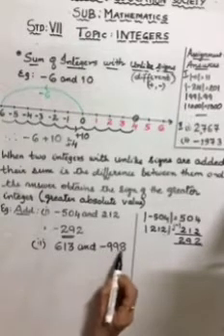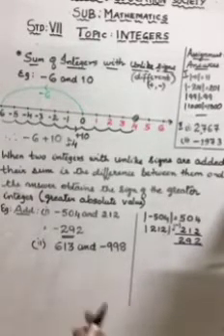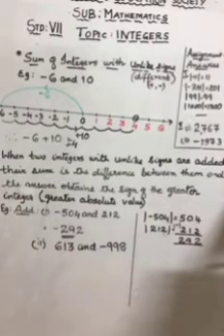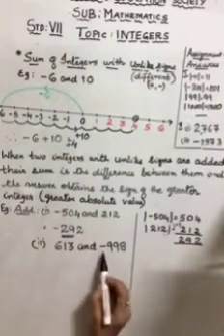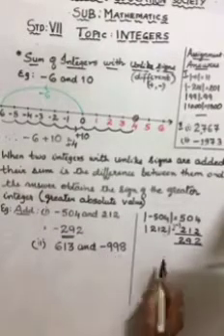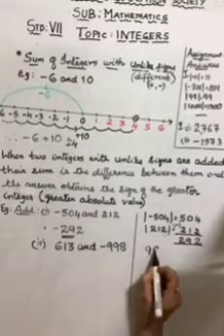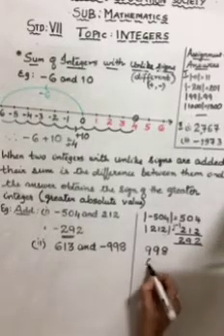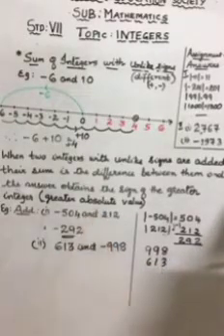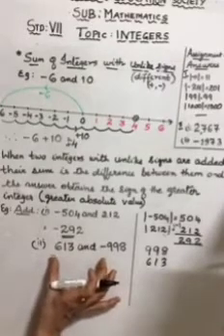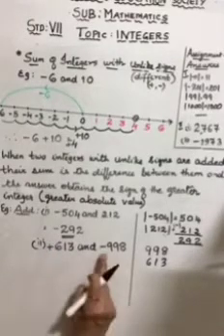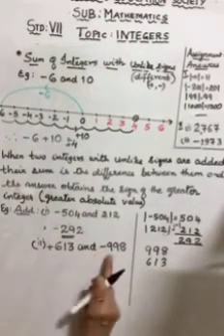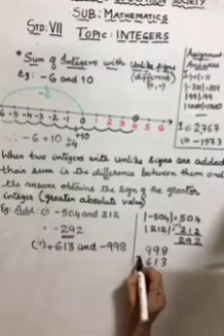Minus 998 is actually much less than 613, but let us look at the absolute value. Now you know how to write, so I am directly going to write. The absolute value of negative 998 is 998. The absolute value of 613 is 613. Now what does the rule say? Since they have unlike signs, one positive, one negative, and we are supposed to add, but because of their unlike signs, we subtract.